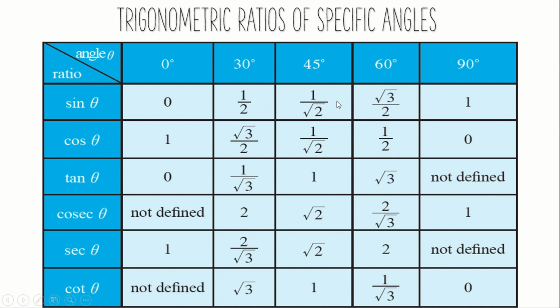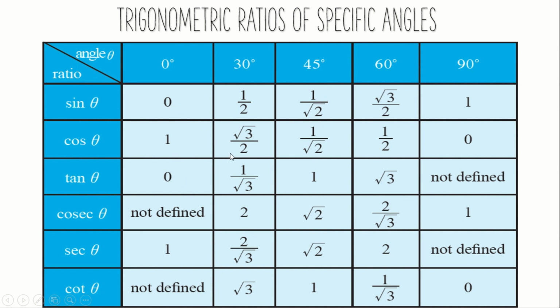If you memorize this one line, that is 0, 1 by 2, 1 by root 2, root 3 by 2 and 1, just write the reverse form of it. See, starting from 1, next is root 3 by 2, next is 1 by root 2, next is 1 by 2 and 0. Understood? So next, the third line is just the division of it.